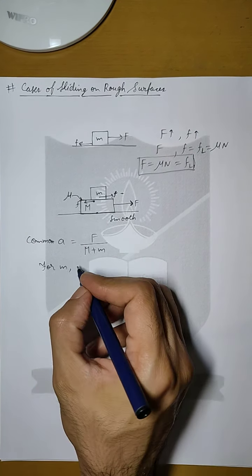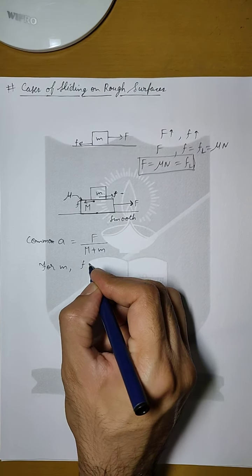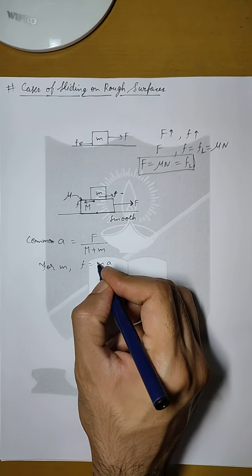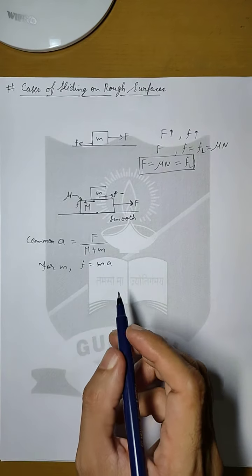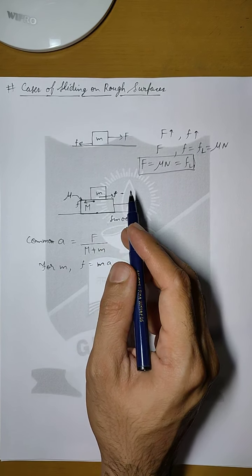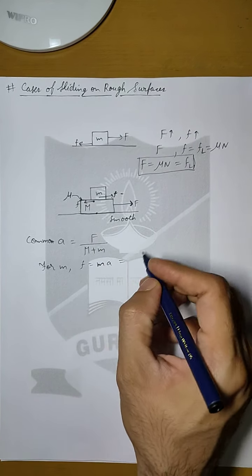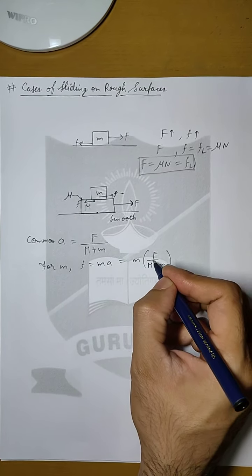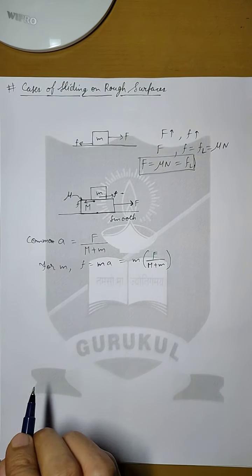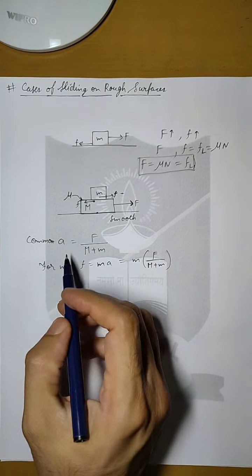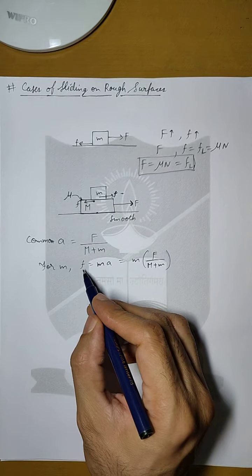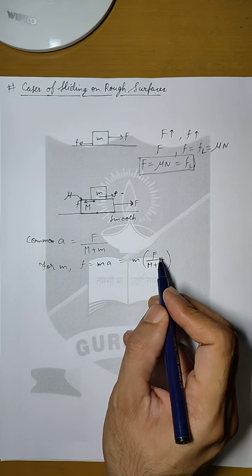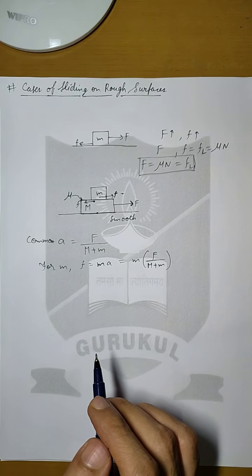So for small m, this force of friction f is equal to ma, because it will have the tendency to make the small m block slide. If we put the value of A here, this will be the value of force of friction which is working over it.